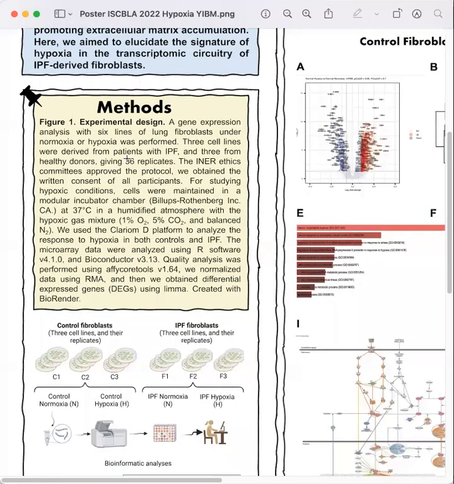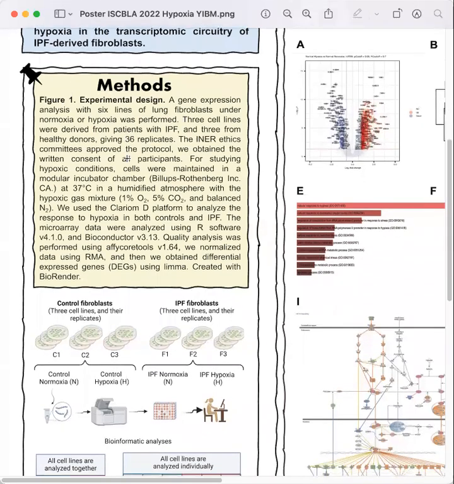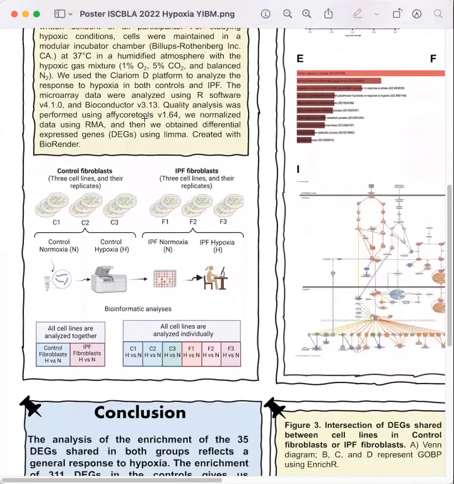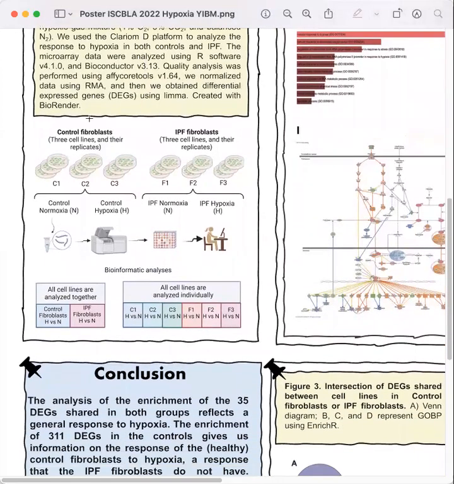Here you can see our experimental design. A gene expression analysis with 6 lines of lung fibroblasts under normoxia or hypoxia was performed. 3 cell lines were derived from patients with IPF and 3 from healthy donors, giving 36 replicates. We used the ClarumD platform to analyze the response to hypoxia in both controls and IPF. The macroarray data were analyzed using R packages.